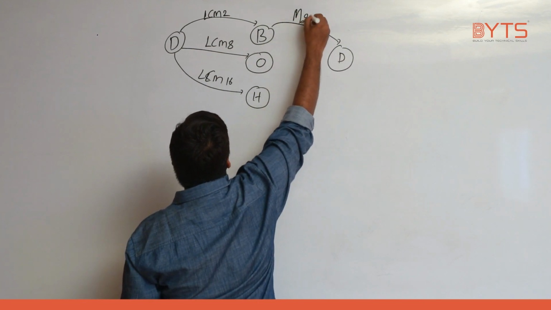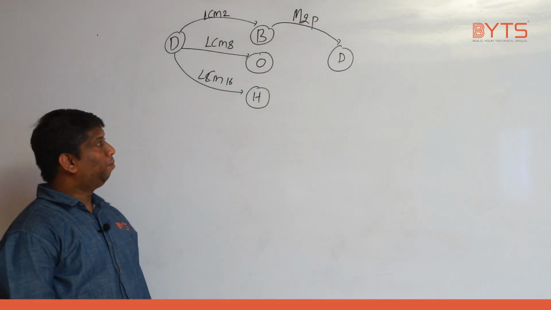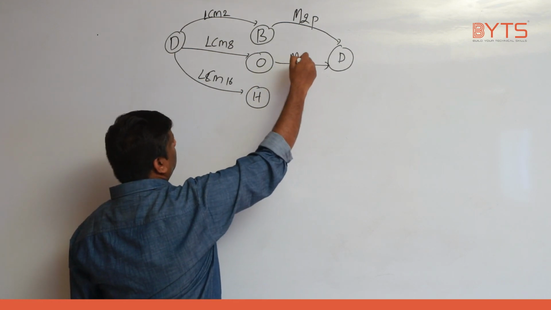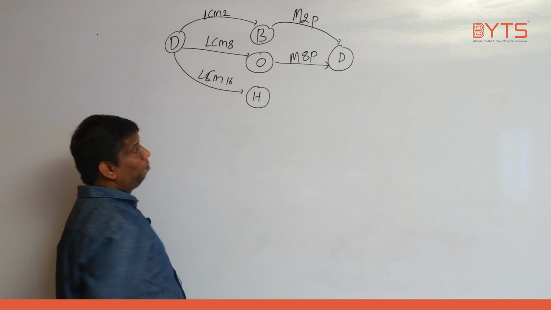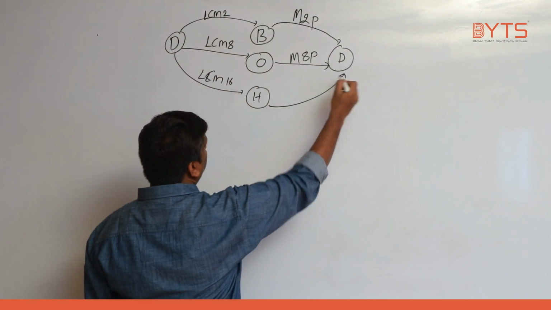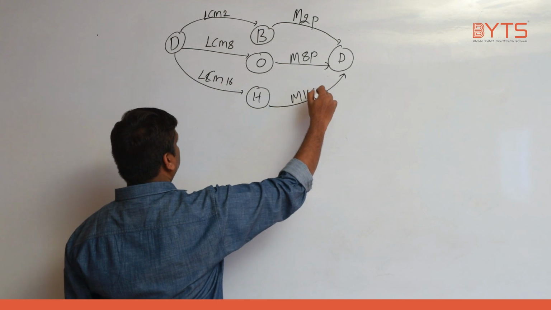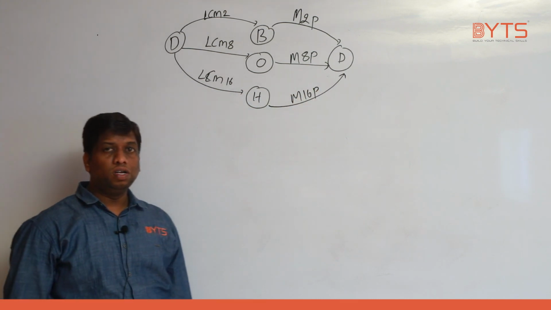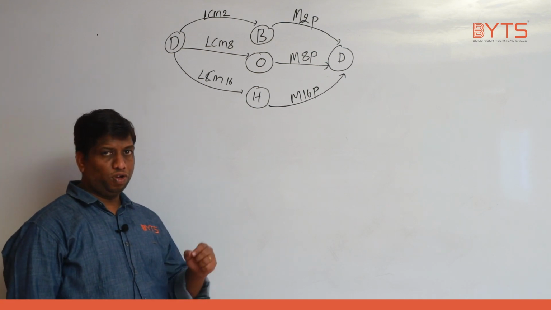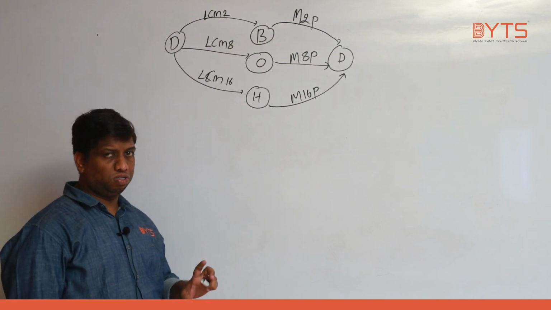Multiply with 2 powers. What is the procedure? Multiply with 2 powers. Octal to decimal: multiply with 8 powers. Multiply with what? 8 powers. Next, hexa to decimal: multiply with 16 powers. Multiply with what? 16 powers. I hope this is very clear. Now we are going to discuss the remaining things also here.